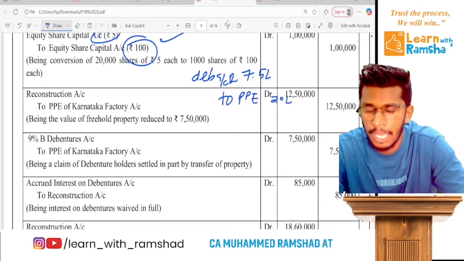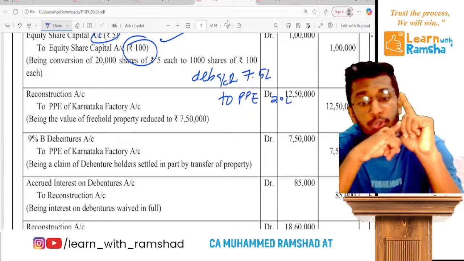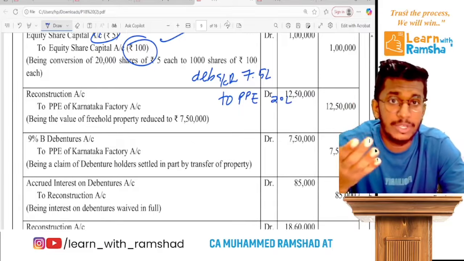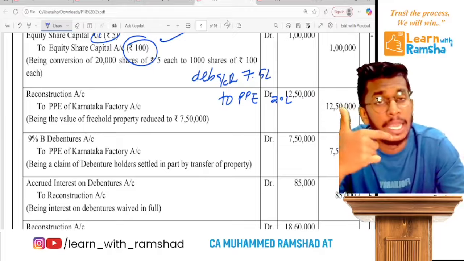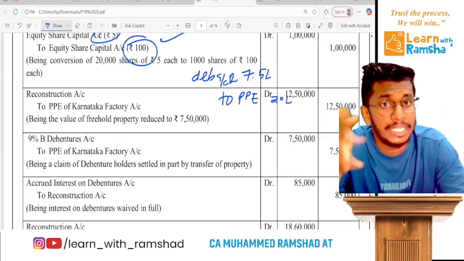Now remember, the asset is decreased by 20 lakh, but whose fair value is actually 7,50,000. So the debentures will be decreased only by 7 lakh 50.